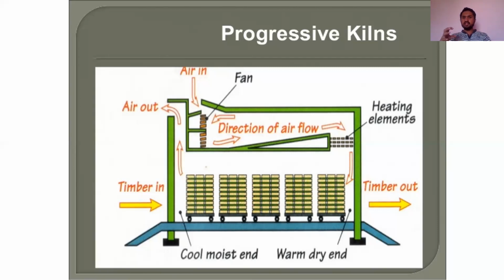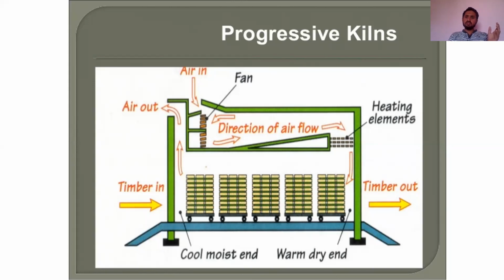Why? Because the area near the timber out will be hotter, and near the timber in it is slightly cooler, because the heat transfer is taking place from the timber out side to the timber in side. We are putting the hot air near the timber out, that's why that region will be hotter and near the timber in will be cooler. The timber is transported from timber in to timber out slowly, as required.